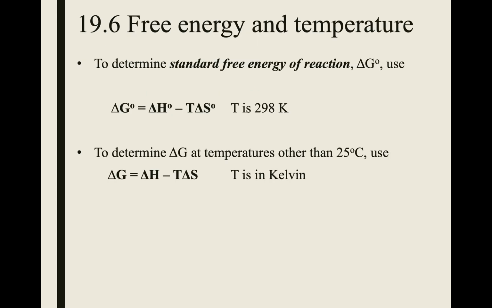Okay, now another way to solve for delta G is using this formula. Delta G naught equals delta H naught minus T delta S naught. T is 298 Kelvin, which of course is 25 Celsius, and that is the standard free energy of reaction. The little zero sign there is for standard temperature.